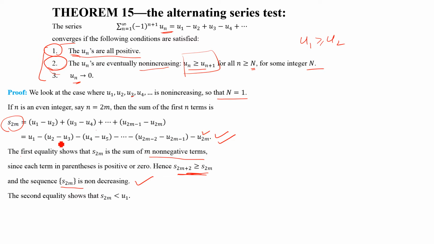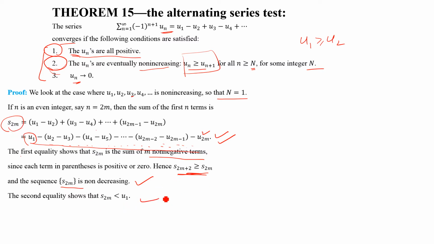So we are subtracting some non-negative numbers from u1. So S2m is less than u1. This is u1, which is positive, and we are subtracting non-negative numbers from u1. So the whole sum is going to be less than u1, and this sum is in fact S2m. So S2m is less than u1.